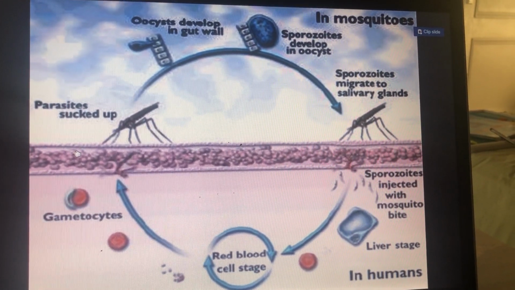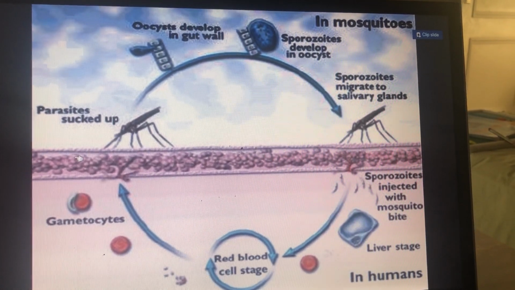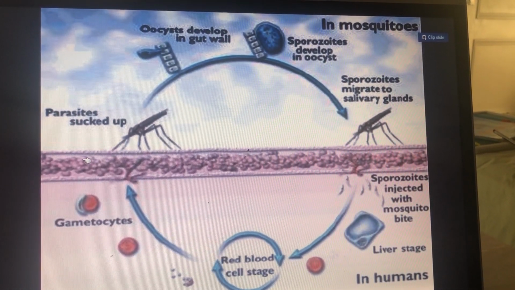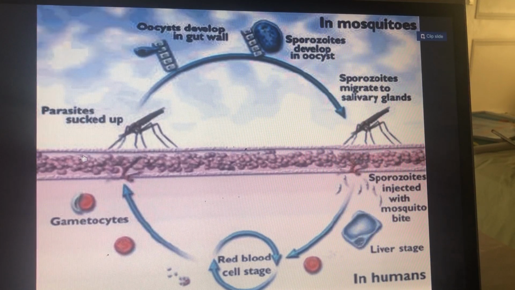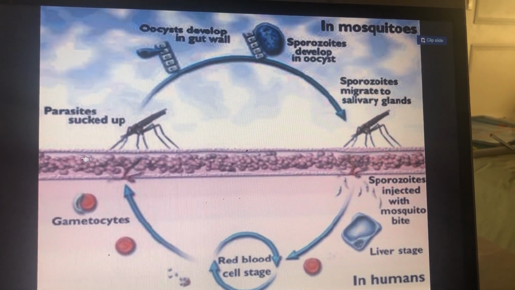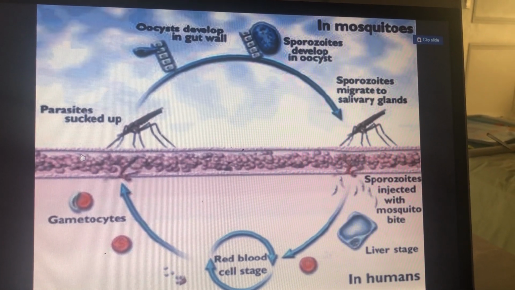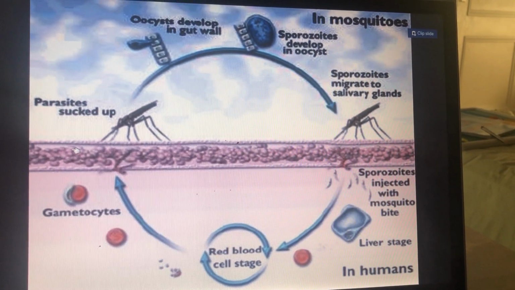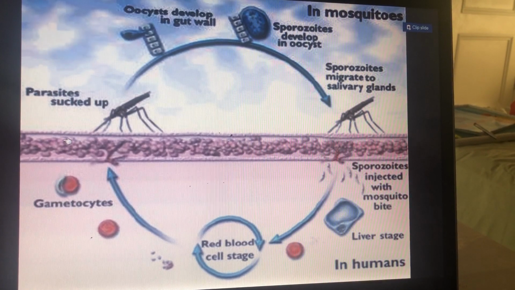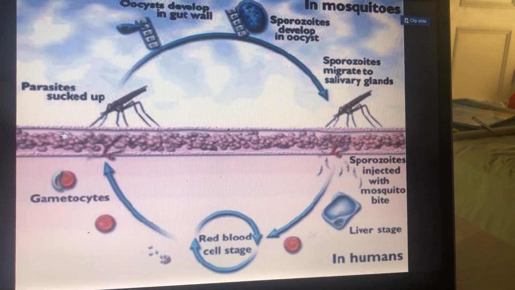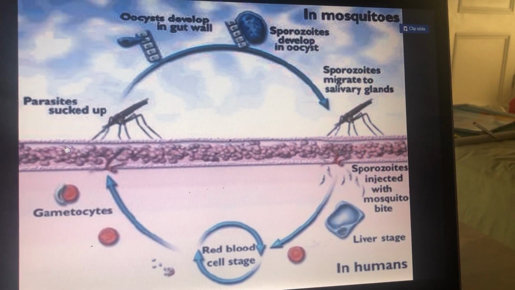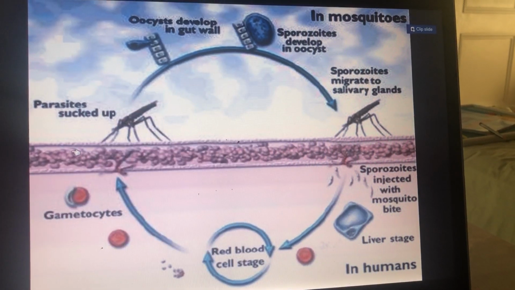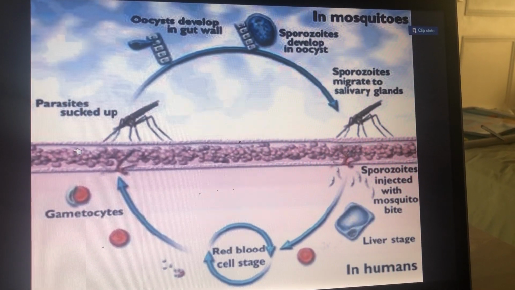Now the mosquito bites the human being. Plasmodium requires 2 hosts to complete its life cycle. One is mosquito and the second one is humans. When a mosquito bites a human, the stage of Plasmodium called sporozoite enters into the human body.